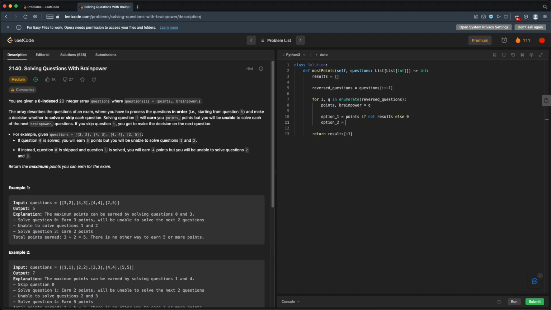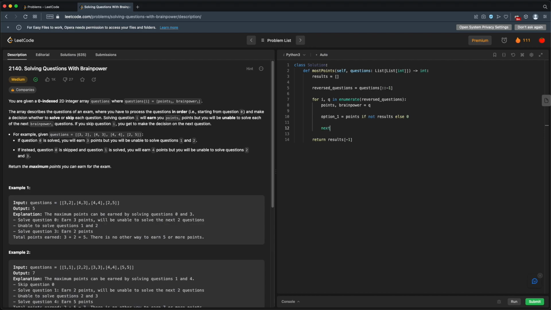Option 2, we do this question, we take the points for this question plus whatever points we can get from the future question. In this case, it's a little bit backwards because we're looking at the future in terms of questions we've already done in this reversed question array. Yeah, this is confusing.